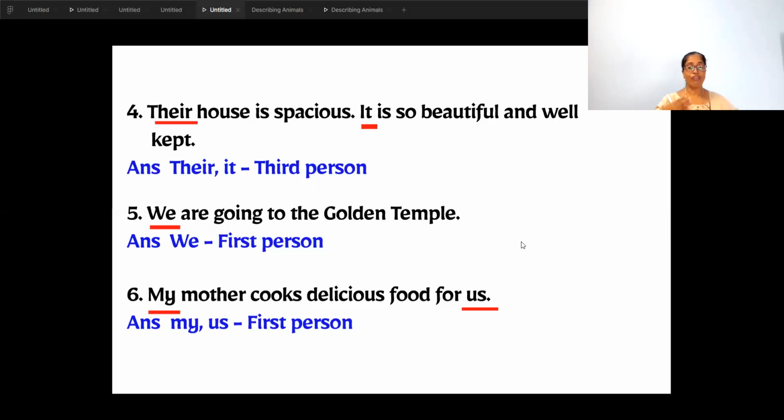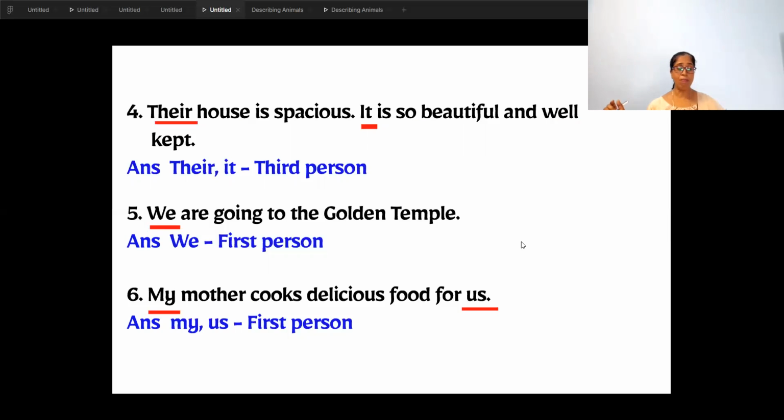Next, we are going to Golden Temple. We. So I am telling we. We means I and my friend. So plural. First person, plural. We have learned it. We, us, our. This is all first person because it includes the speaker and a partner along with the speaker.